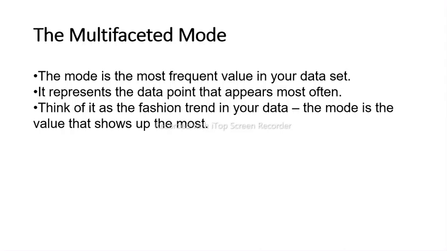Data can have one mode, no mode, where all the values appear equally often, or even multiple modes, where several values tie for the most frequent. The mode is particularly used for categorical data when you are looking for the prevailing category.